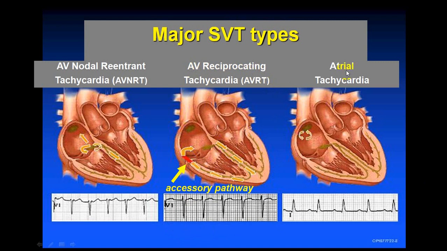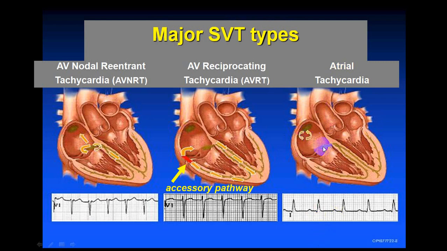While in the variety of atrial tachycardia, you can see that there is a re-entry in the atrium itself, and when there is a re-entry in the atrium itself, it will produce unifocal atrial tachycardia, or if it is with multiple foci, then we call it a multifocal atrial tachycardia.